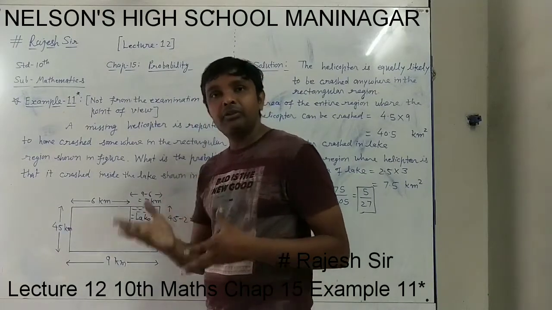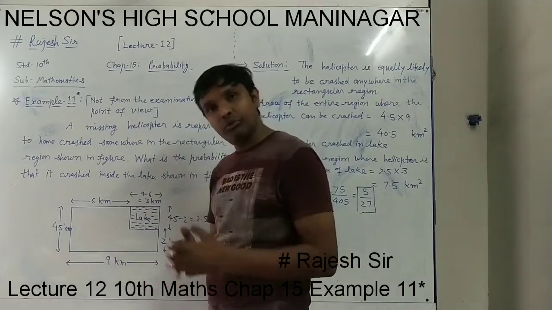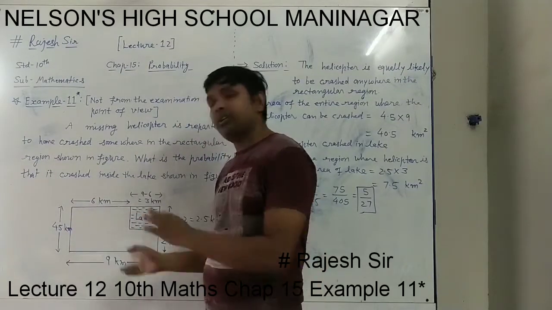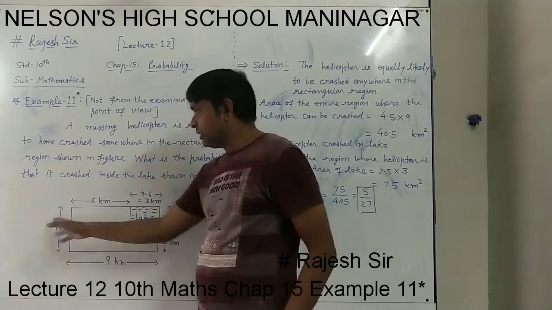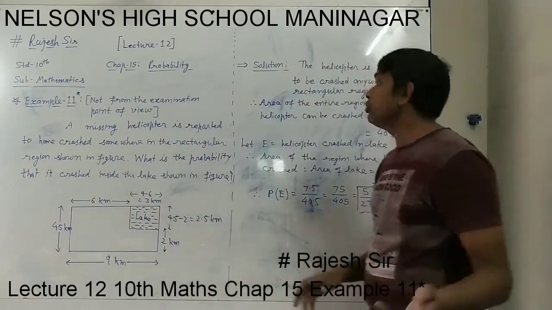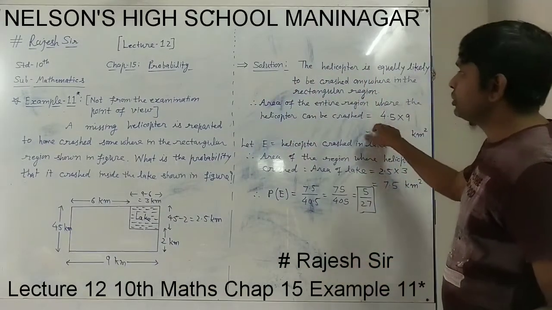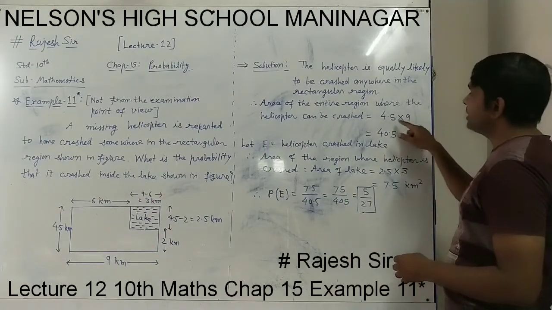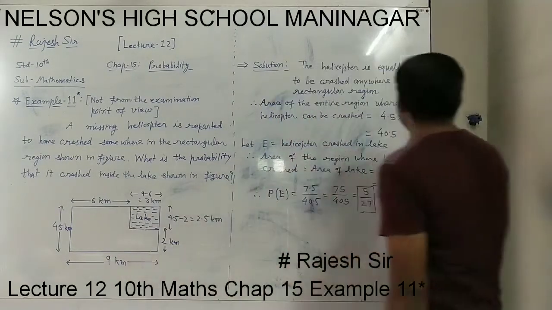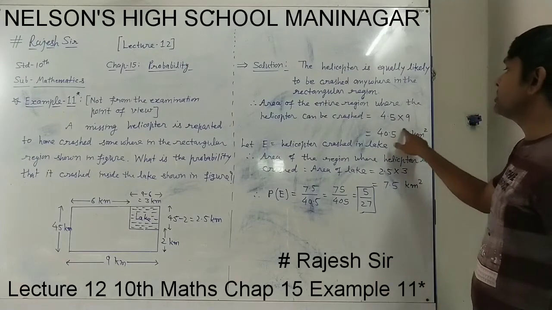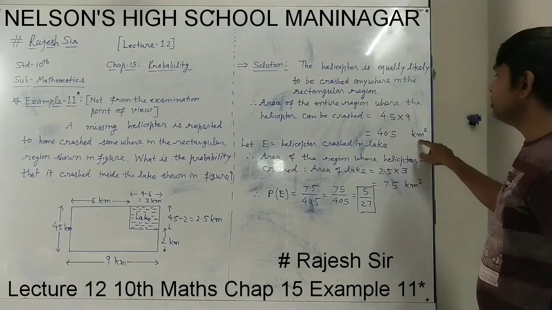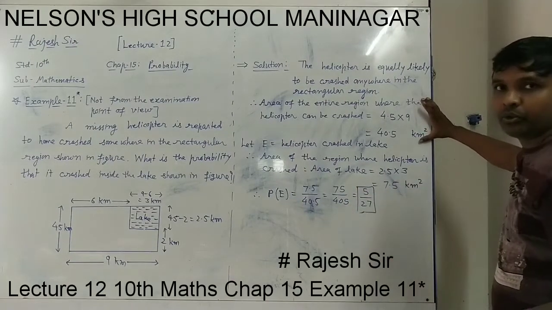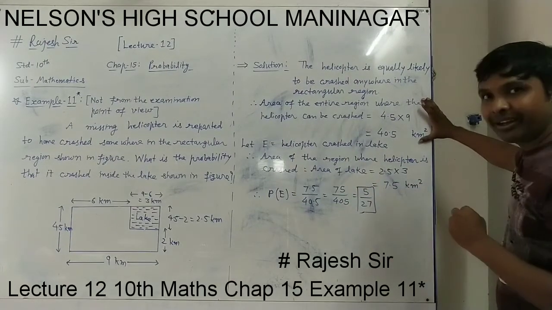What is the area of a rectangle? Length into breadth. So if we consider length as 4.5 and breadth as 9, or length as 9 and breadth as 4.5, length into breadth will give the total area where the helicopter can crash. So length into breadth is 4.5 into 9. The multiplication gives 40.5 kilometers square. This is the total area of the rectangular region where the helicopter can crash.